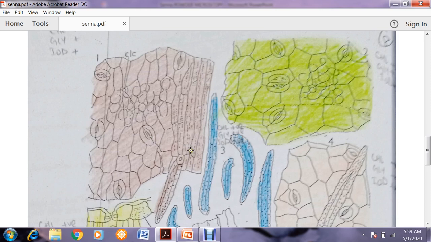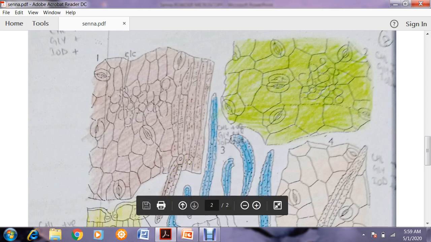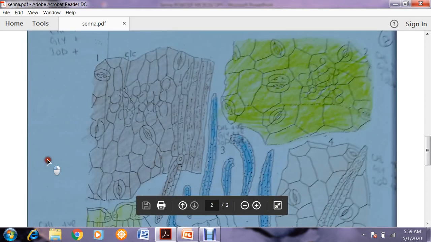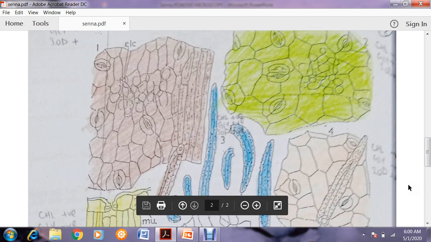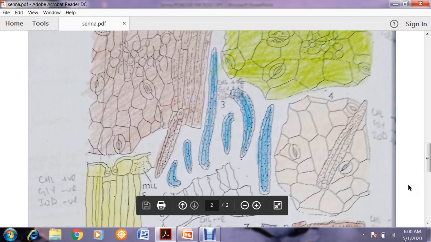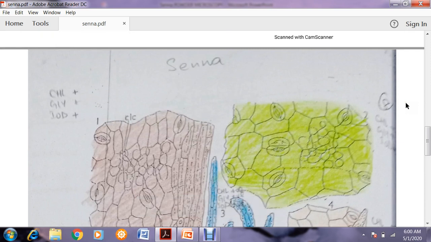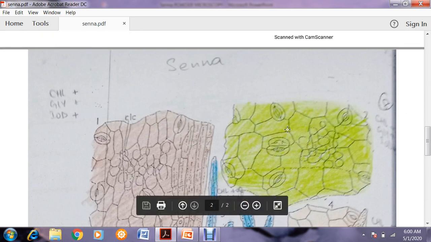Now from the epidermis, what is arising? A covering trichome. This is actually the covering trichome, this one. Okay, this is the covering trichome. Now we'll see what is this number 2. Can you identify it?